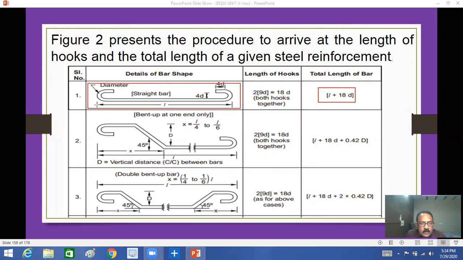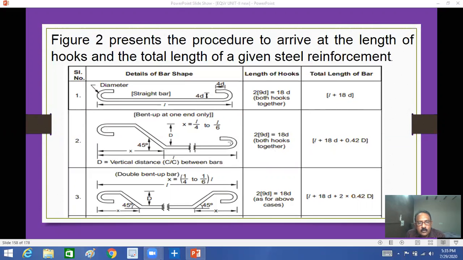This is known as your L. This L plus 18D is the total length of this shape with two side hooks. This is one shape. This is 45 degrees, and this is only one side.